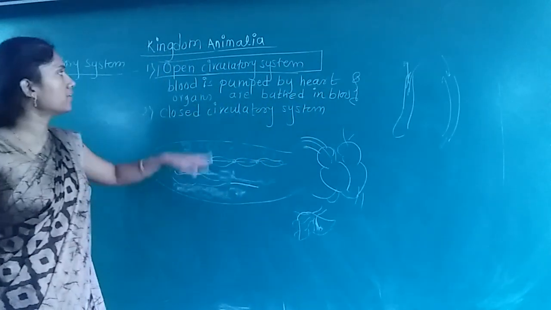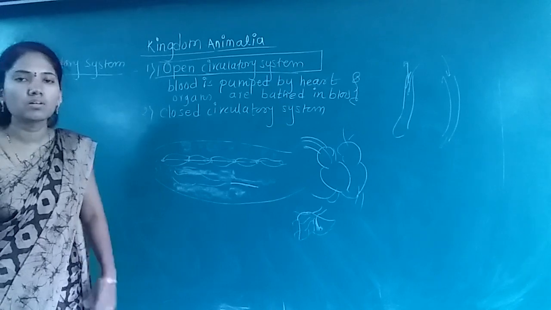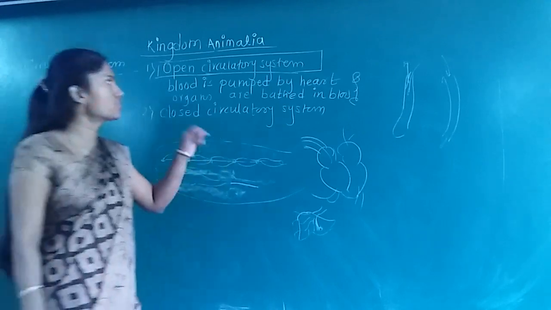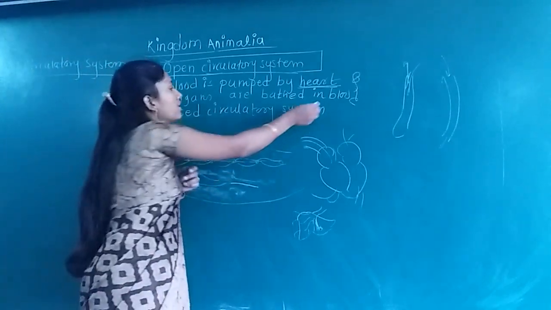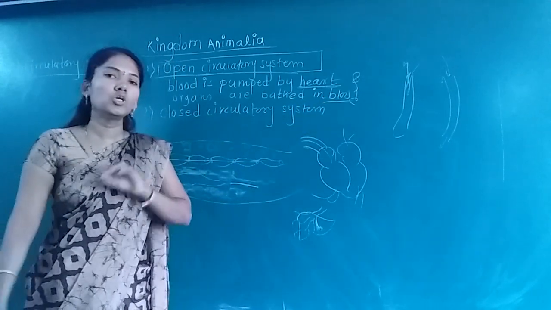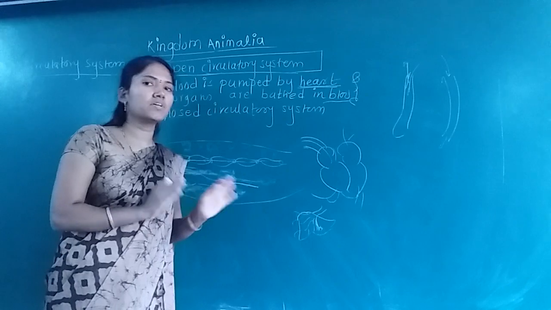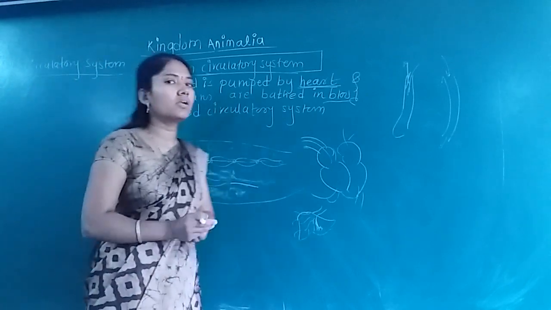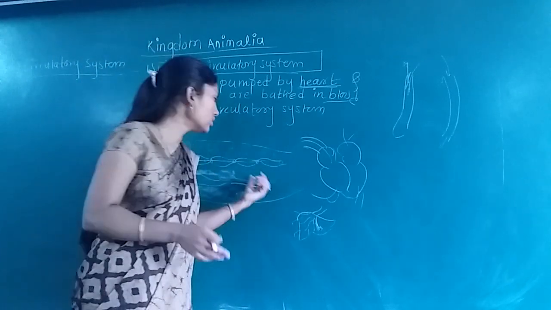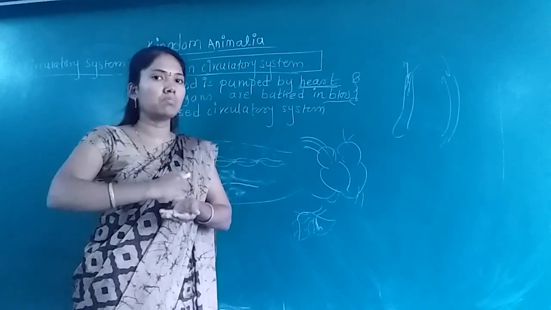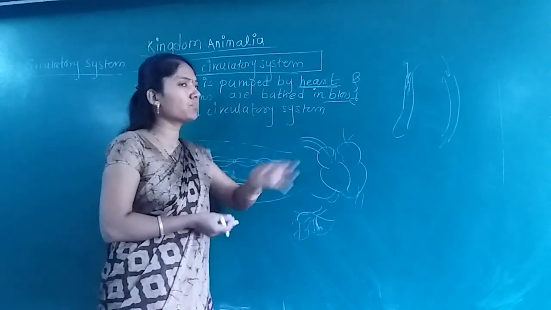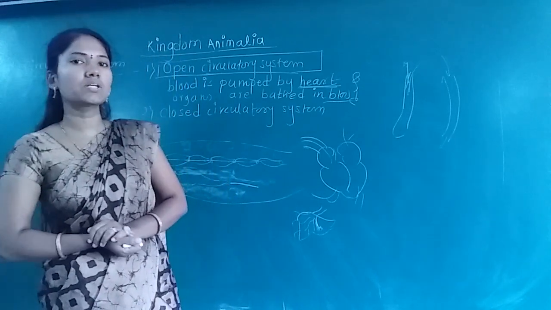So what do you understand about the open circulatory system? In open circulatory system, the heart is present, blood is also there, but that blood does not flow through blood vessels. There are no blood vessels. Blood directly flows through the cavities in the body, and whatever organs are in the body, they are bathed in the blood. So such a type of system is called open circulatory system.